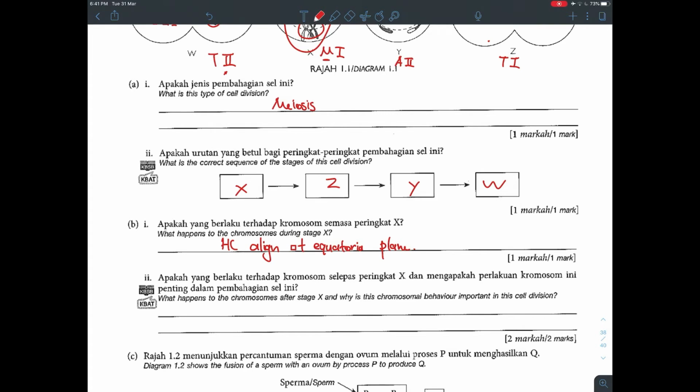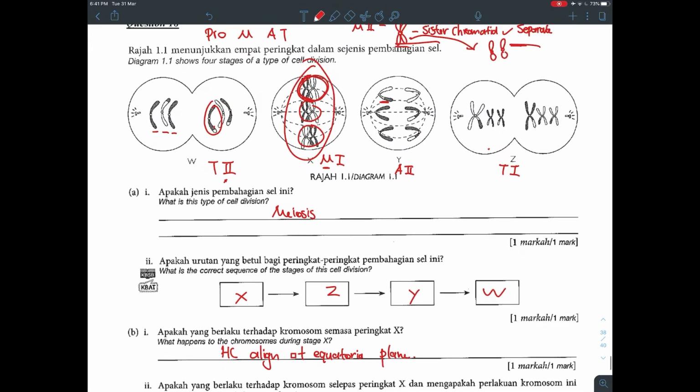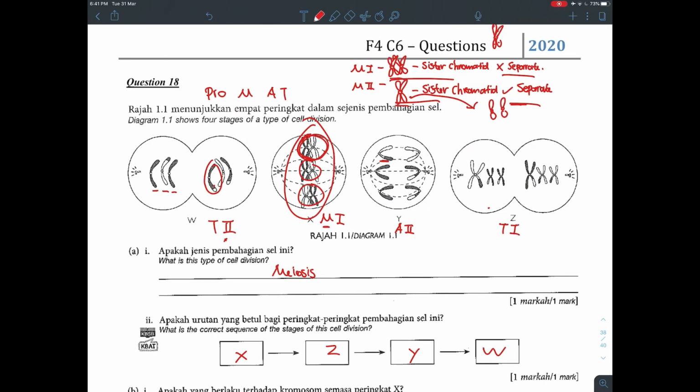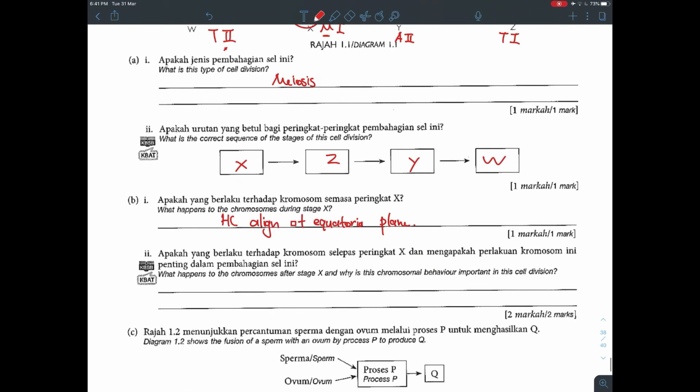Okay, so what happened to the chromosome after stage X, and why is this chromosomal behavior important? So right after metaphase 1 is anaphase 1. During anaphase 1, what happened? Remember, your homologous chromosome will move to opposite poles. So we say homologous chromosome moves to opposite poles.